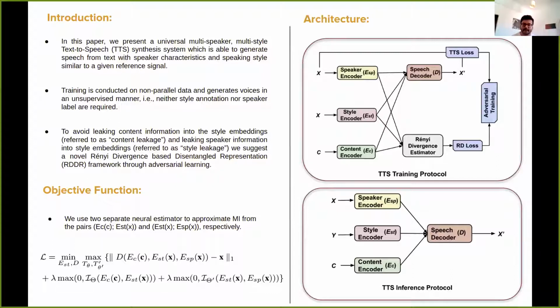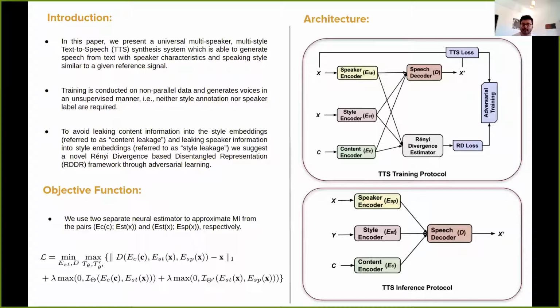In order to mitigate that, we propose a new technique or new loss based on Rényi divergence. So we call it Rényi divergence estimator. So we calculate the loss, which is basically nothing but the mutual information, and we try to minimize that. So we calculate this mutual information loss between two pairs so that we can get this distinct or disentangled information.